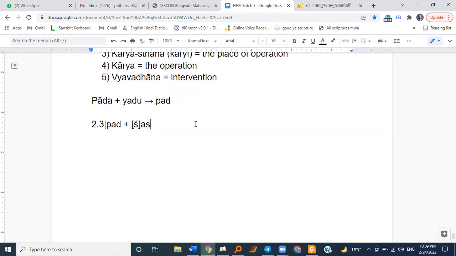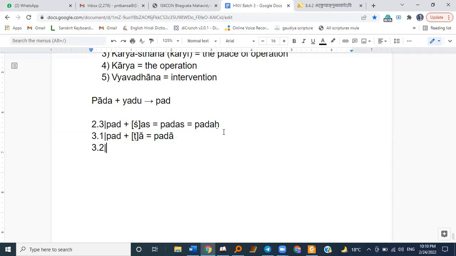For example, Pad Yukta Shas. Nothing else here, we'll just combine them, and it becomes Padas, and by Sara Ramya Vishnu Sarga it becomes Padaha. 3.1 would be Pad Yukta Ta, so just Pada.